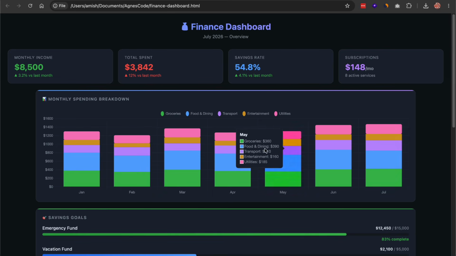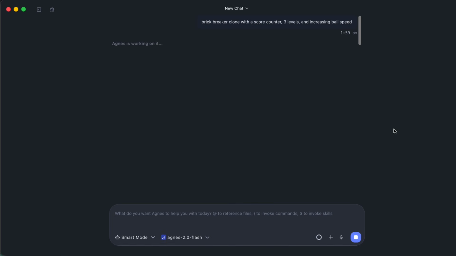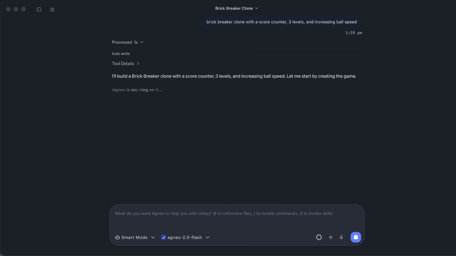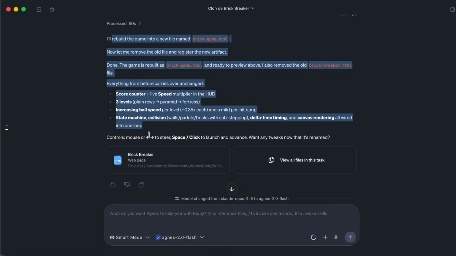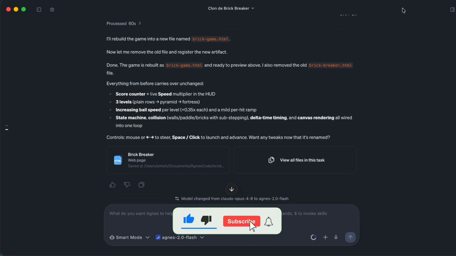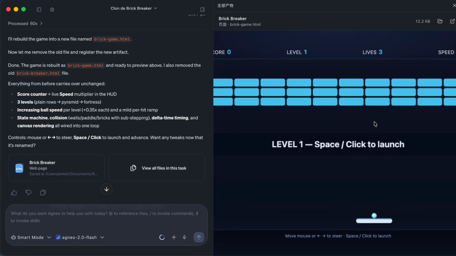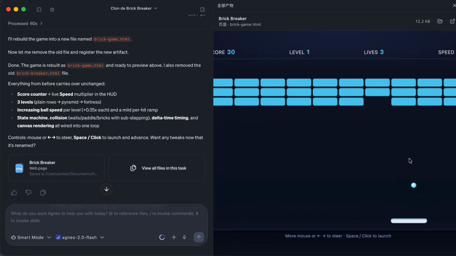Then I pushed it harder. I asked for a small browser game, a brick breaker clone with a score counter, 3 levels, and increasing ball speed. Games are a good stress test because they have state, collision logic, timing, and rendering all tangled together. If a model can hold all of that together from a single description, everyday web work becomes trivial for it.